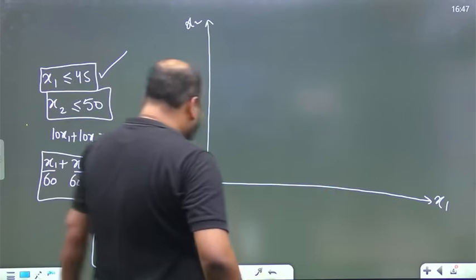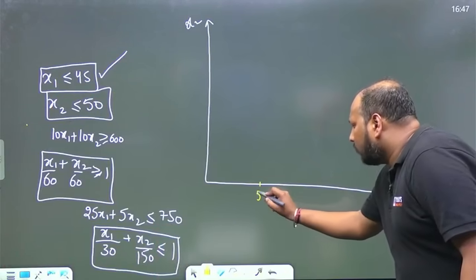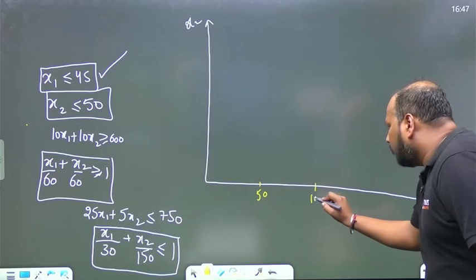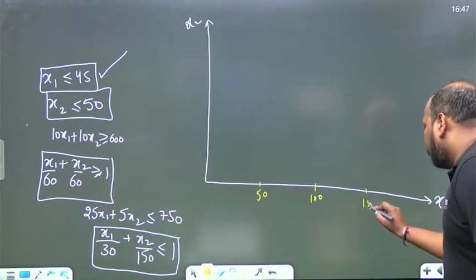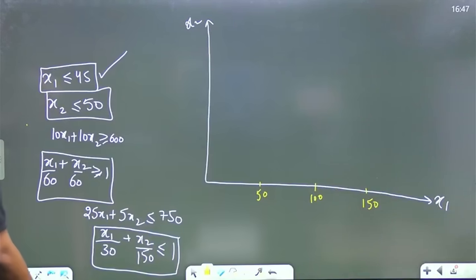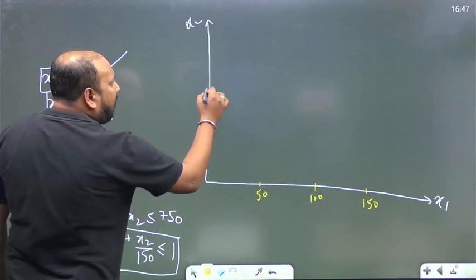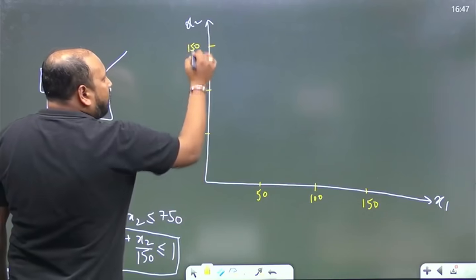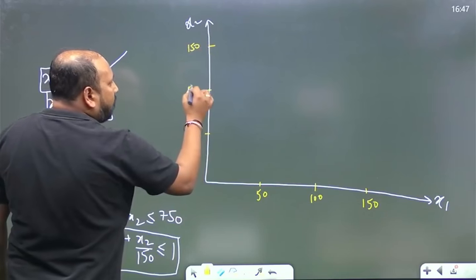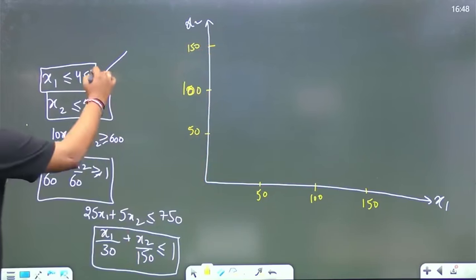Let us take a gap of 50, 100, 150, something like this. And here for x2 we can take 50 each, 50, 100, 150. Right? And this is 50. Okay, let's plot the first graph.